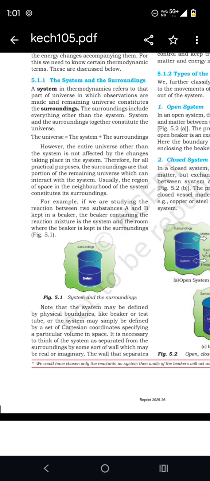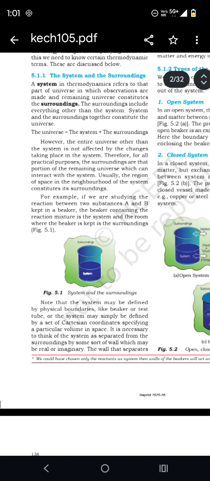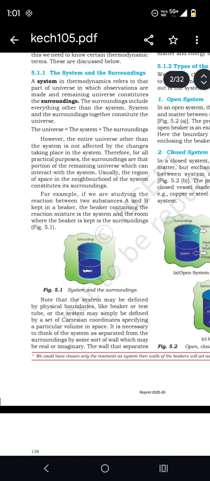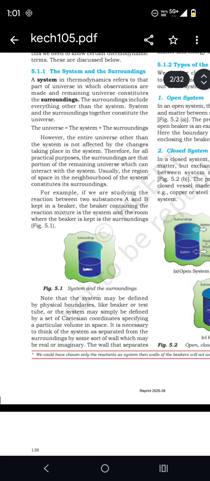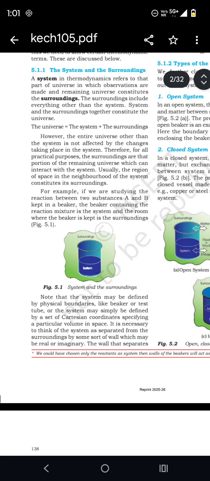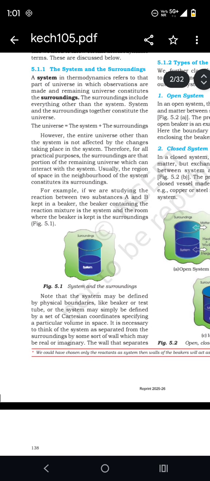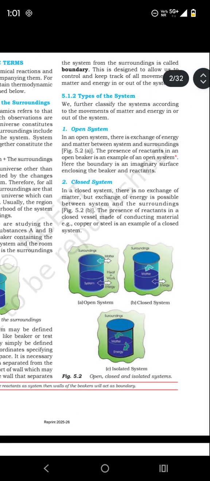However, the entire universe other than the system is not affected by the changes taking place in the system. Therefore, for practical purposes, the surroundings are that portion of the remaining universe which can interact with the system. Usually, the region of space in the neighborhood of a system constitutes the surroundings.